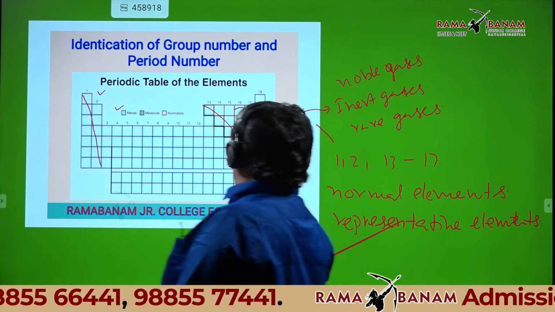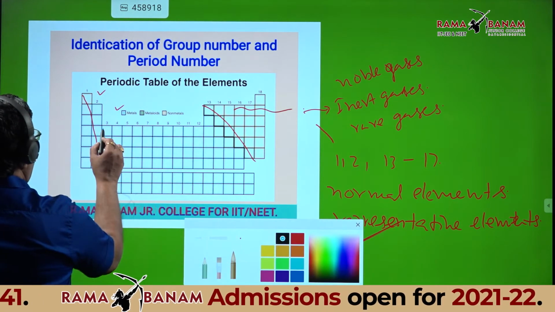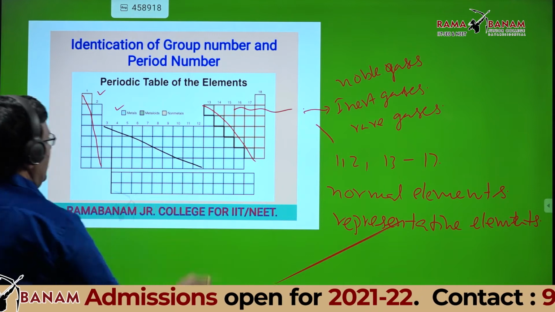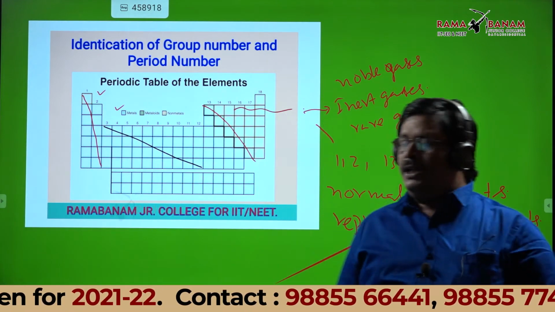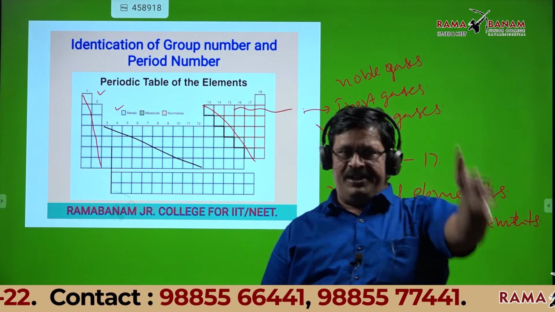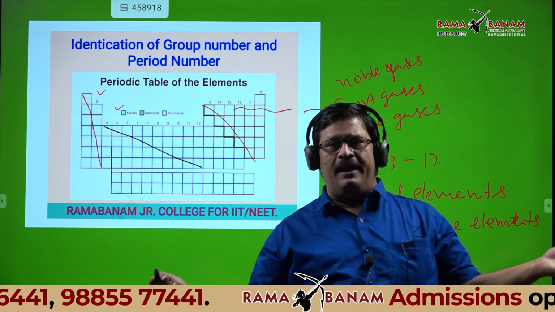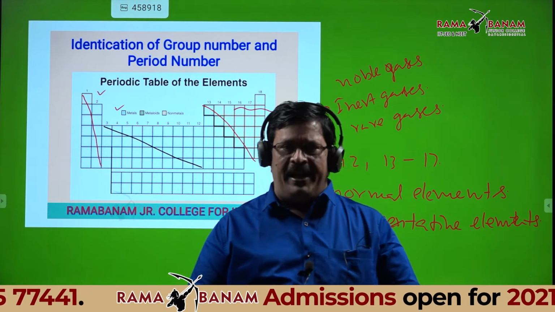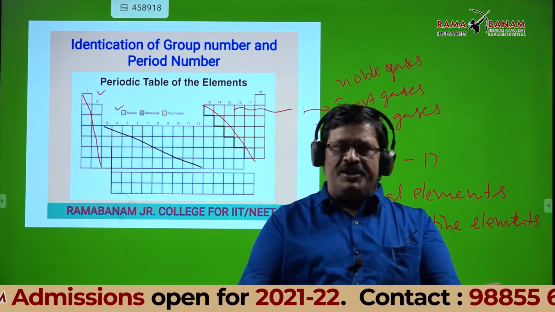Then coming to column numbers 3 to 12. These are actually d-block elements. These are also called transitional elements. There is a difference between a d-block element and a transitional element. We will discuss that in the classification of elements into blocks.